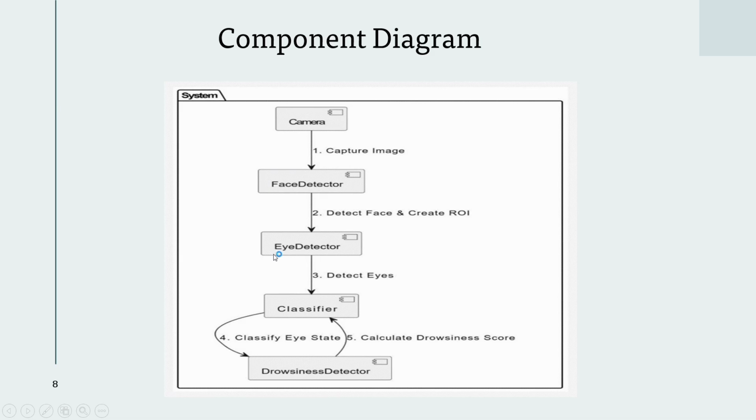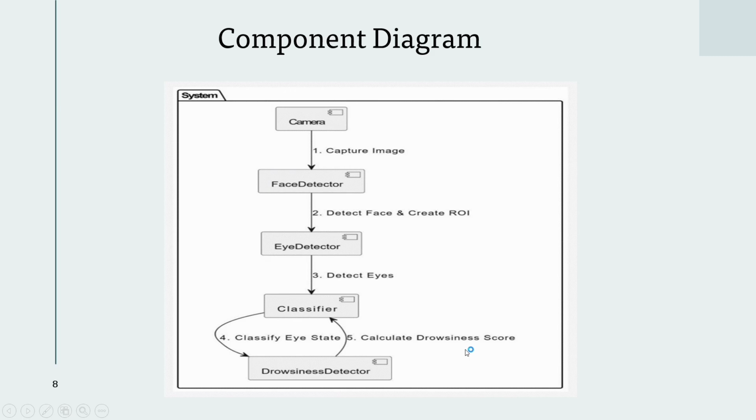The eye detector component detects the eyes within the face region. The detected eyes are sent to the classifier component. The classifier performs two main tasks. First is the classification of eye state, in which it classifies whether the eyes are open or closed. The second task is to calculate the drowsiness score.